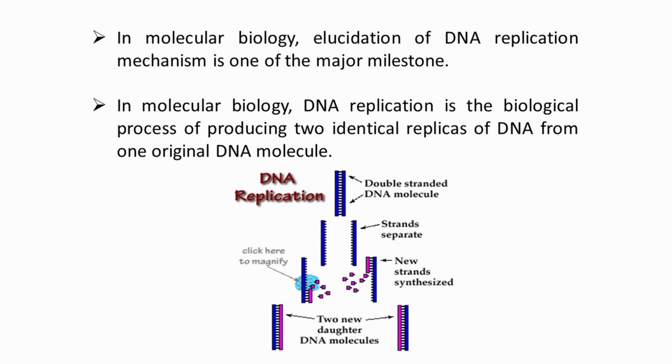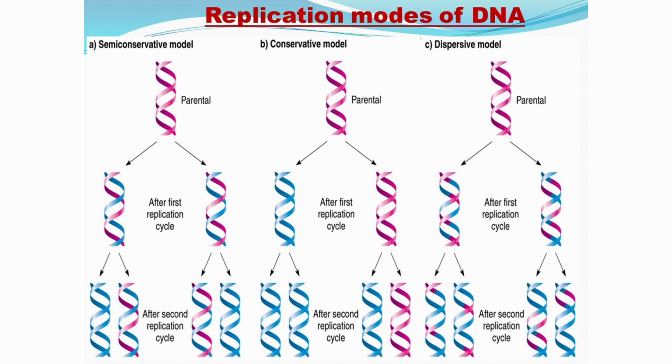DNA replication is a phenomenon in which the parent DNA produces an exact copy of itself. In simple terms, DNA replication is a mechanism where two daughter DNAs are produced from a single parent DNA. DNA replication is explained with three different models: the semi-conservative mode of replication, the conservative mode of replication and the dispersive mode of replication.